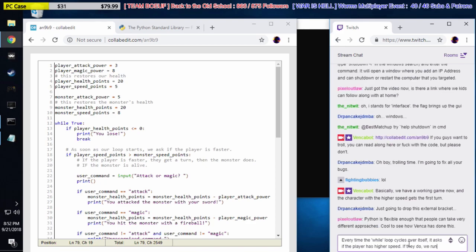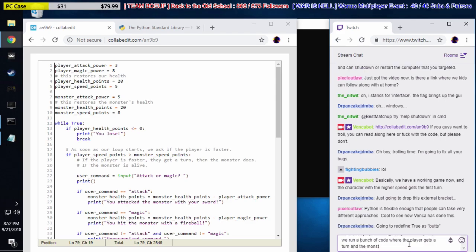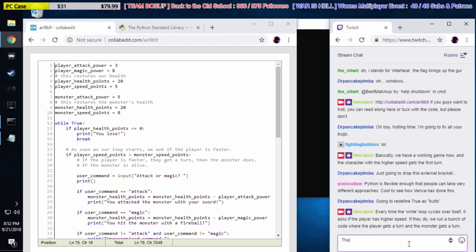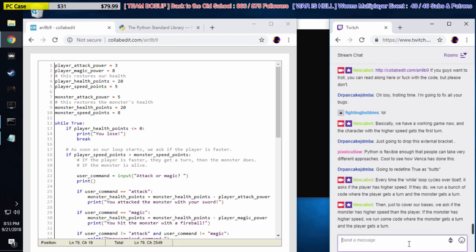If they do, we run a bunch of code where the player gets a turn and the monster gets a turn. Then, just to cover our bases, we ask if the monster has higher speed than the player. If the monster has higher speed, we run some code where the monster gets a turn and the player gets a turn. Now let's talk about bugs.